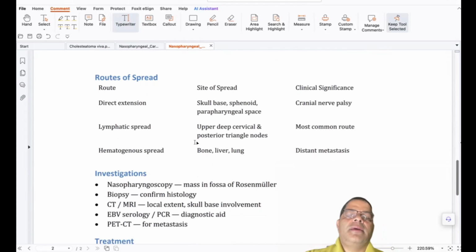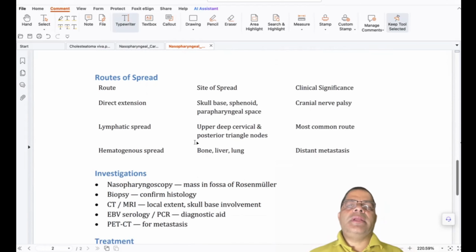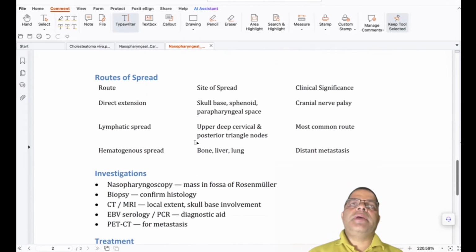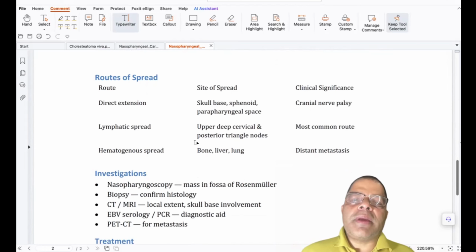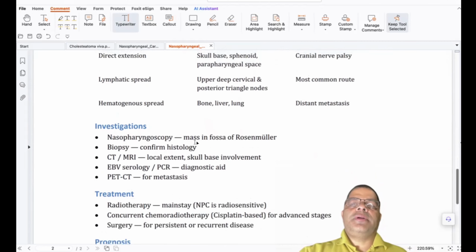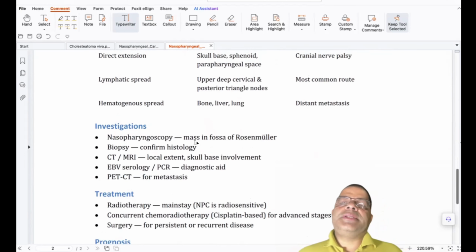Route of spread. There is direct extension of the disease that is already in the nasopharynx; it goes to the skull base, sphenoid, and parapharyngeal space. This gives the cranial nerve palsy. Lymphatic spread, it can go to the upper cervical lymph nodes and posterior cervical lymph nodes. This is the most common route. Hematogenous spread to bone, liver, lung, and distant metastasis.